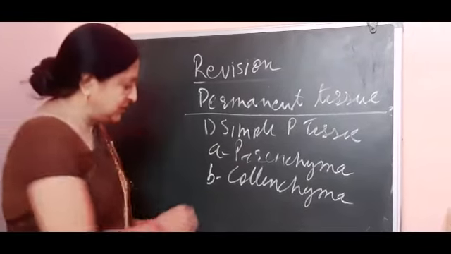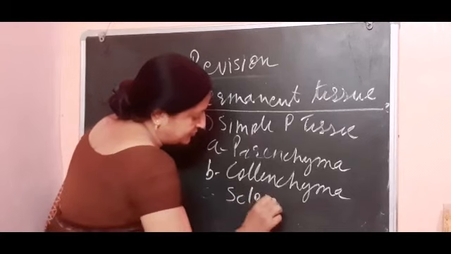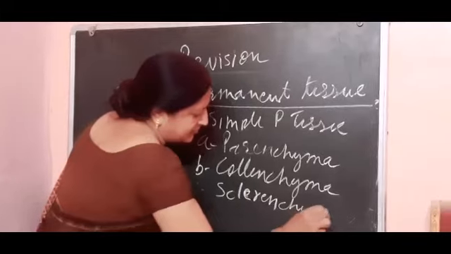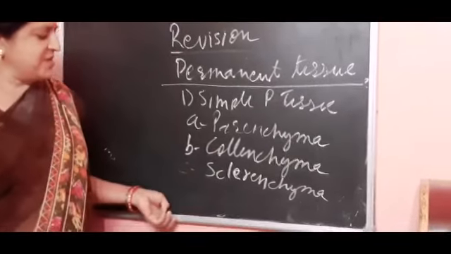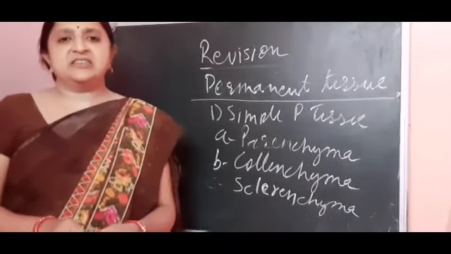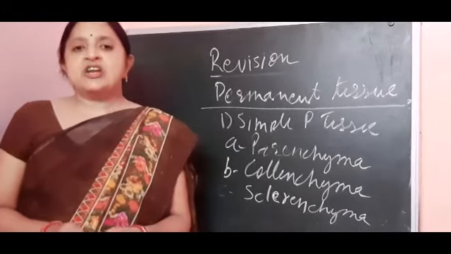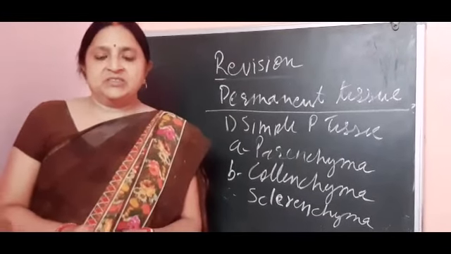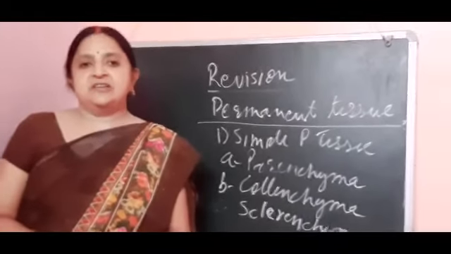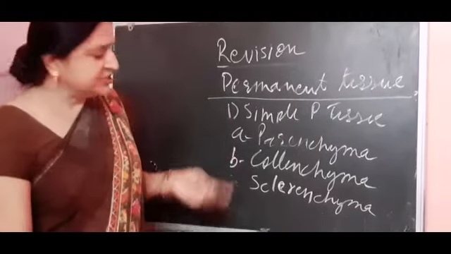And now the third simple tissue is the sclerenchyma. Sclerenchyma is made up of two types of cells, fibers and sclereids, and they are totally made up of dead cells. Their main function is to provide mechanical strength and support to the plant. This is all about the simple tissue.